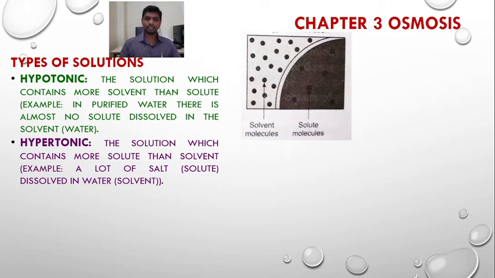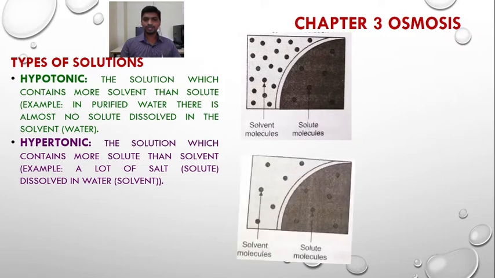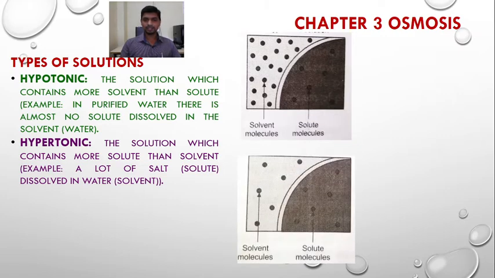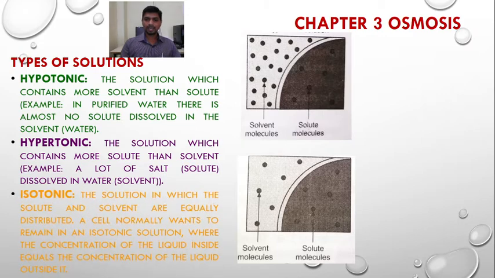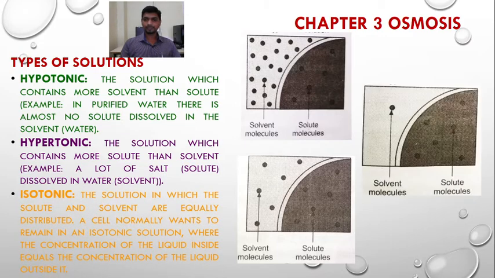In this diagram we can see the hypertonic solution, where the amount of solute is more than the solvent. So such a solution is called a hypertonic solution.